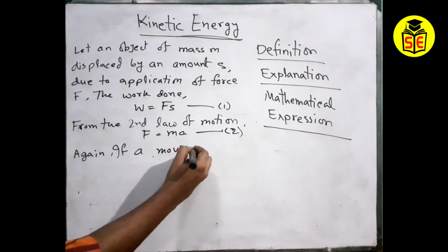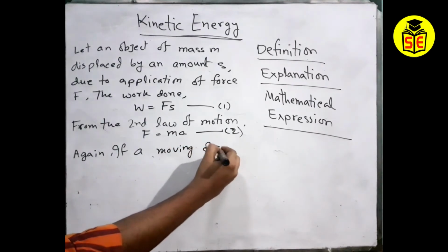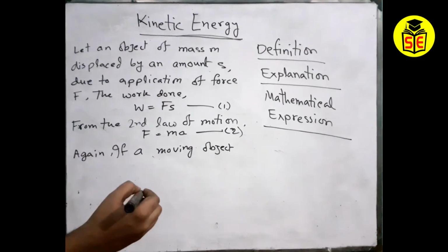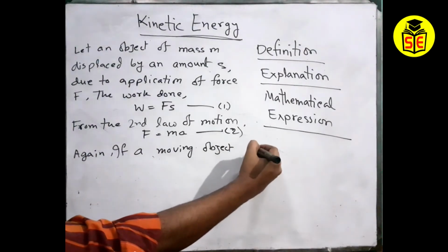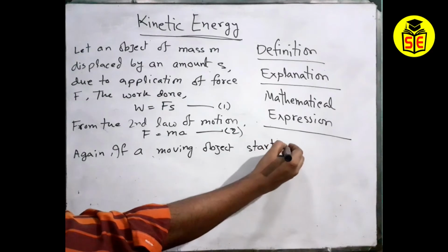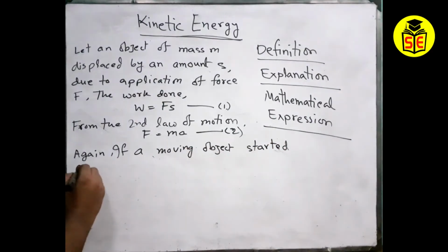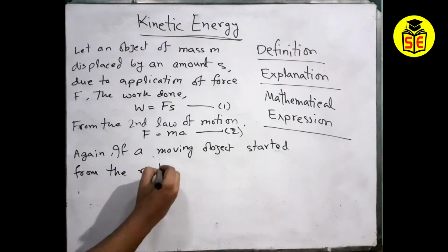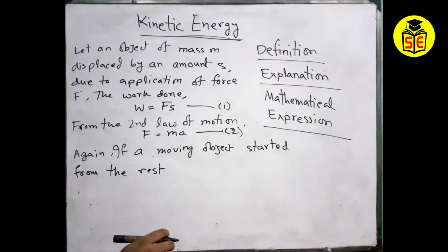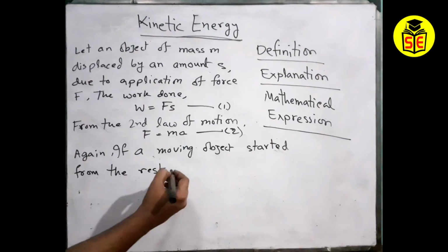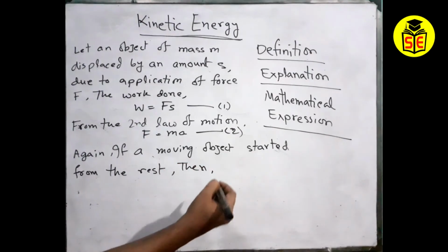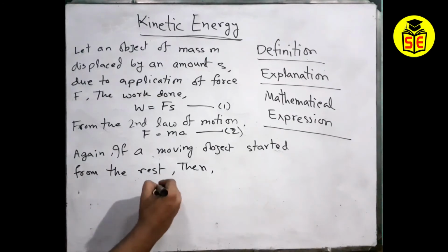Again, I am also using another equation here. If a moving object started from the rest, so an object is now moving but it has started from the rest, that means it has the previous velocity u equals 0. From the rest means the previous velocity, or the primary velocity, u equals 0. So just think about it, then u equals 0, right?